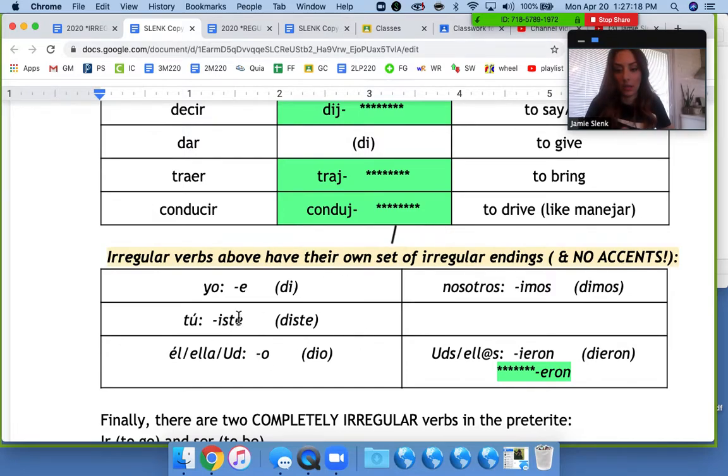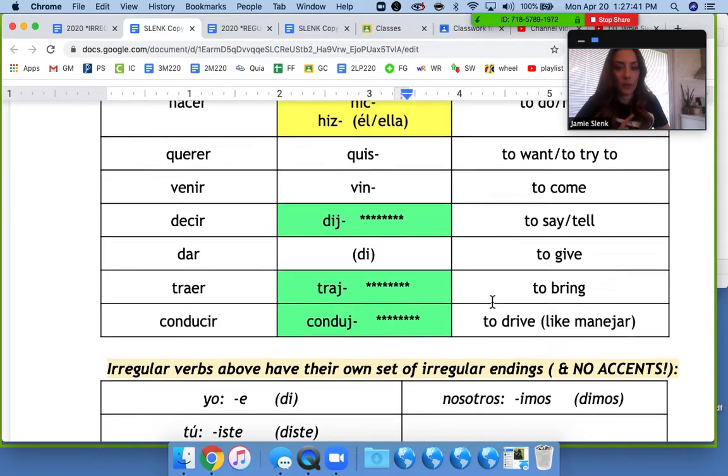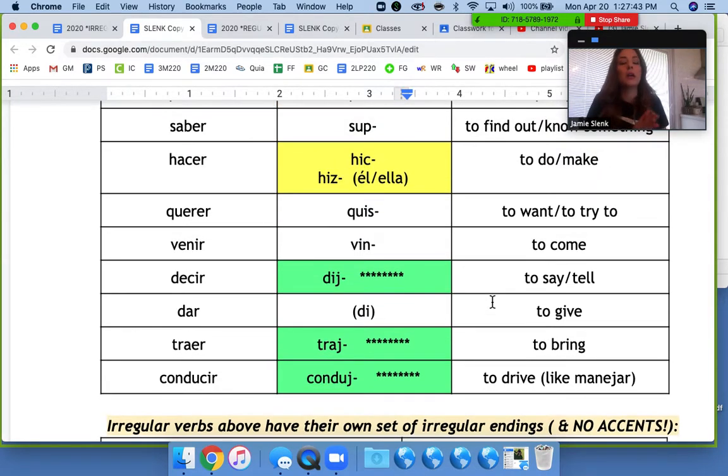Let's see, the tú form is iste. The he, she, or you formal form is just o. The nosotros ending is imos, and the they/you all ending is ieron. Okay, so those are the endings that you use for all irregular verbs. You'll notice that there are a couple of irregularities here, so I'm going to talk through those with you.